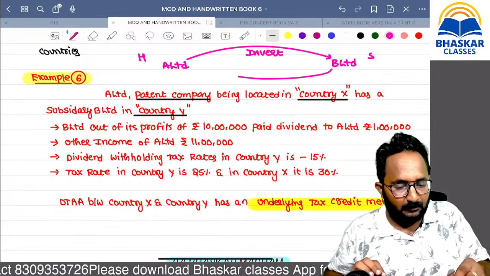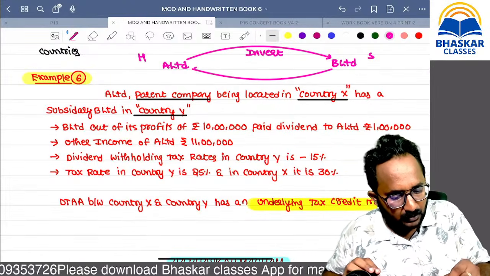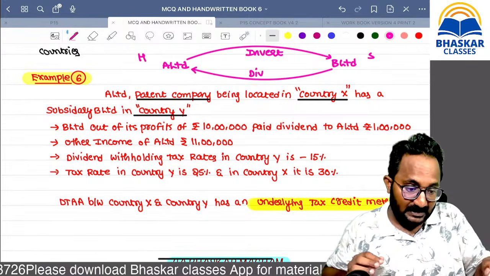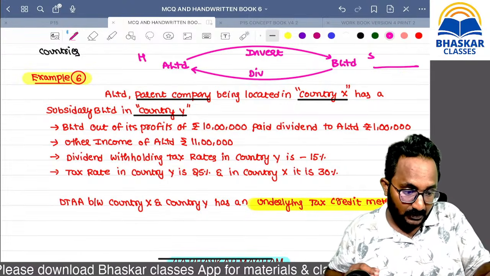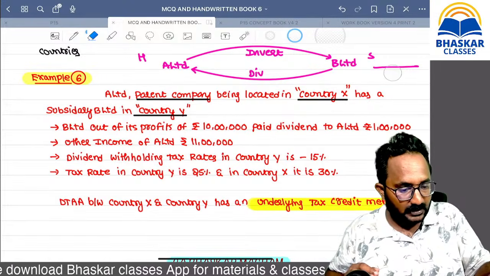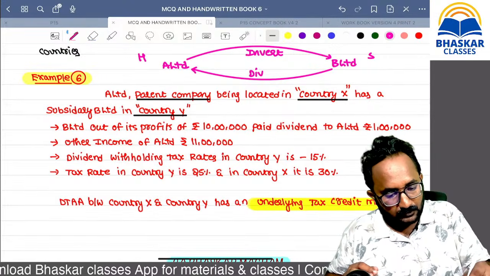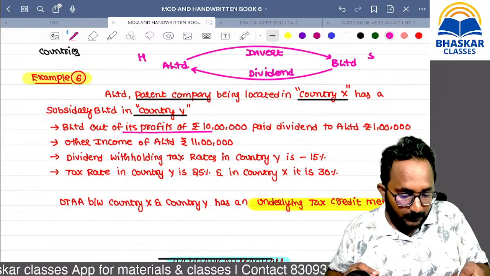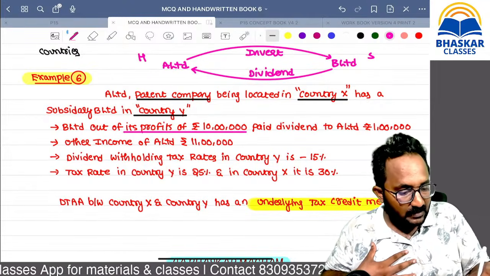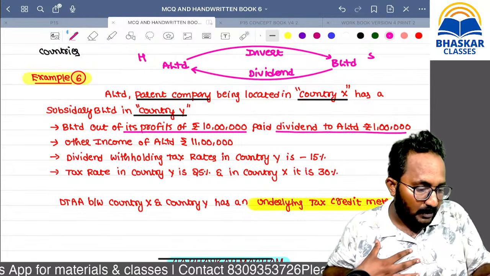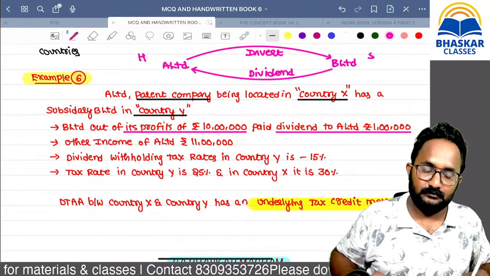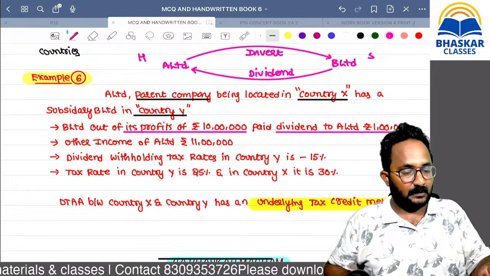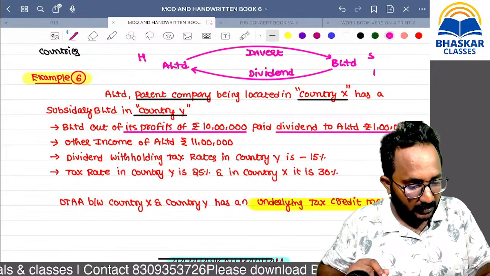So the subsidiary company needs to give the dividend to the holding company, because they have invested in its share capital. Out of the profits of B limited, 10 lakh, they are paying the dividend of how much? 1 lakh. Example: profit 10 lakh.